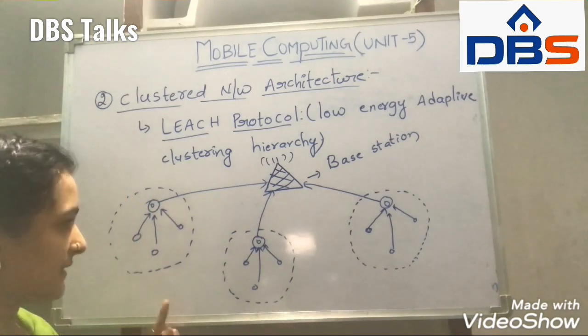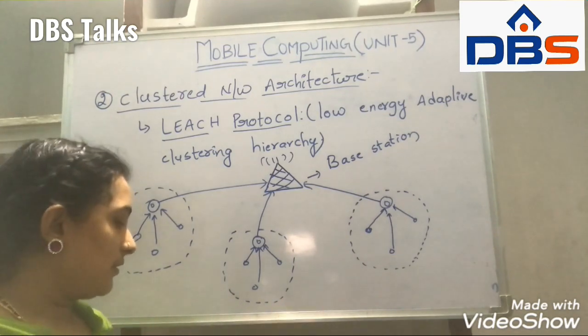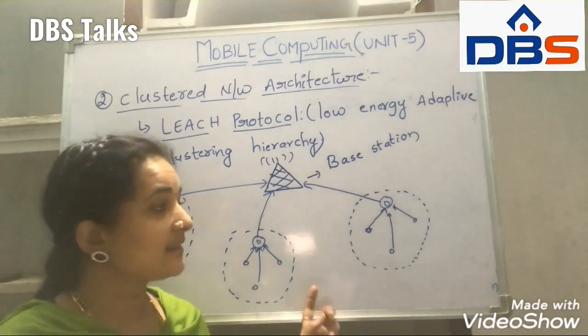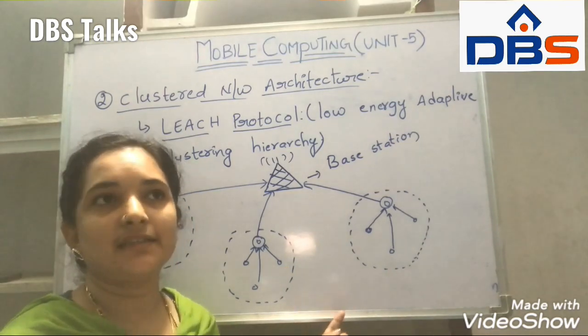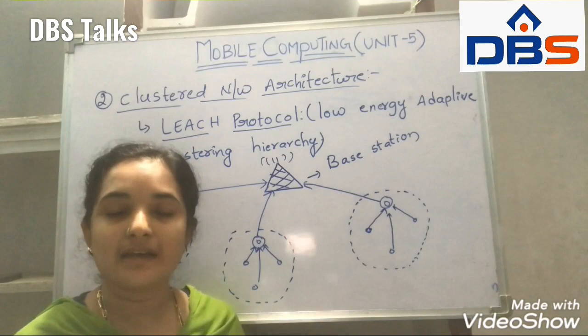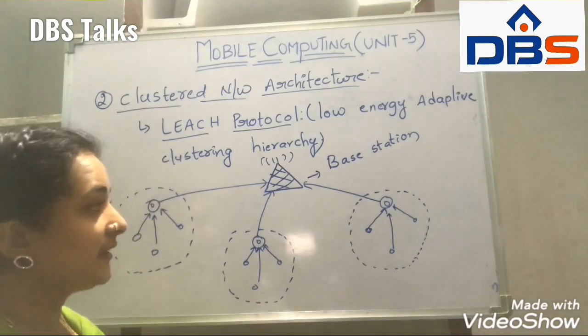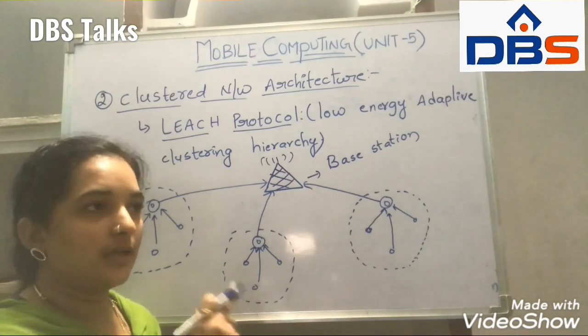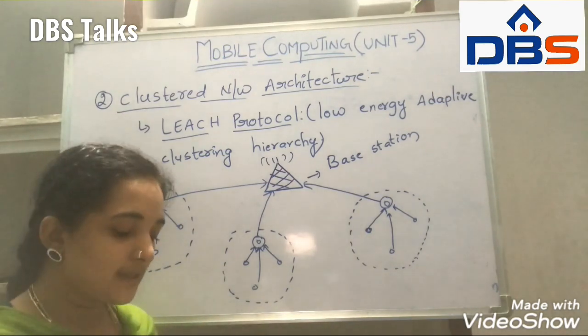This cluster architecture is like a 2-tier hierarchy clustering architecture, and in this we use a distributed algorithm for communication.